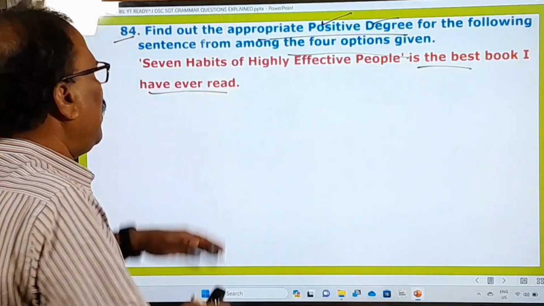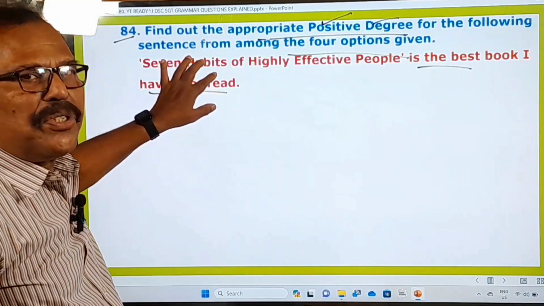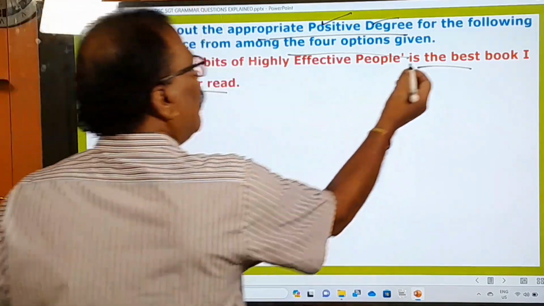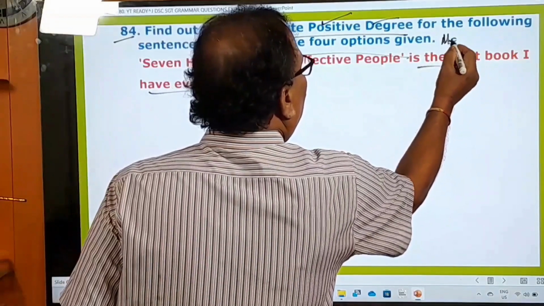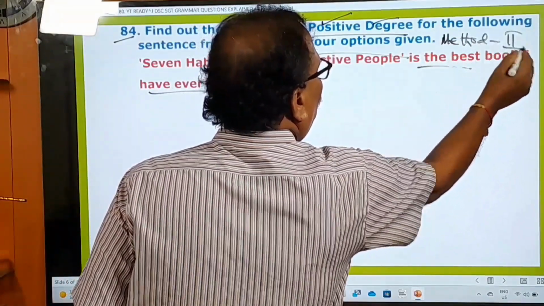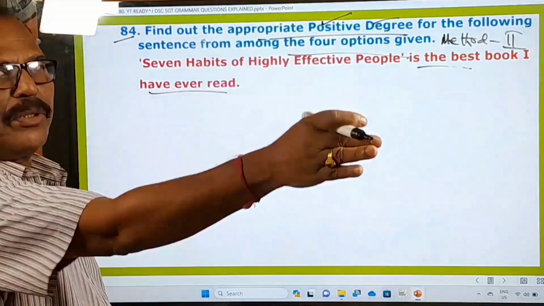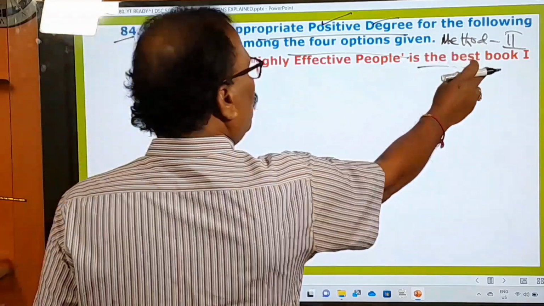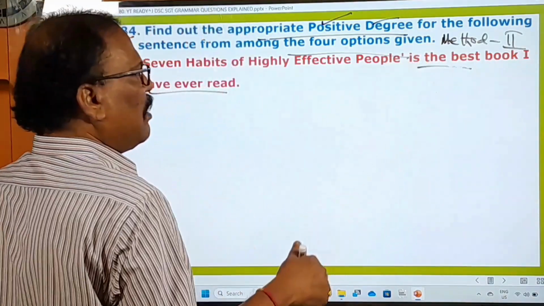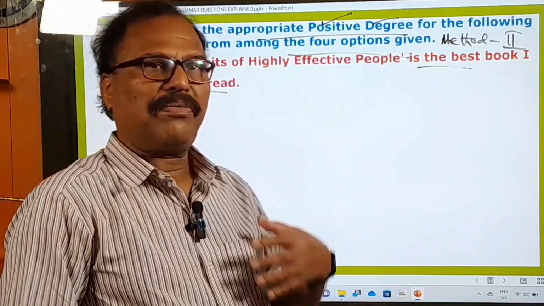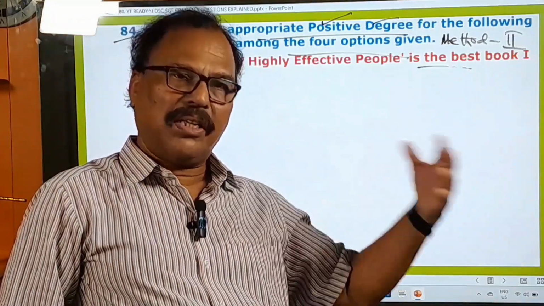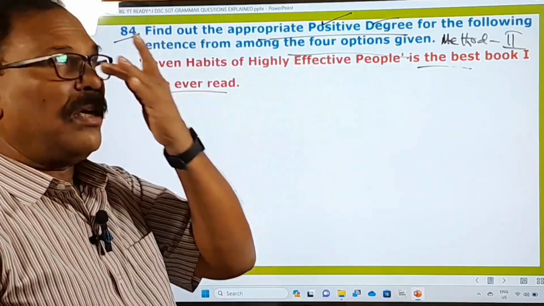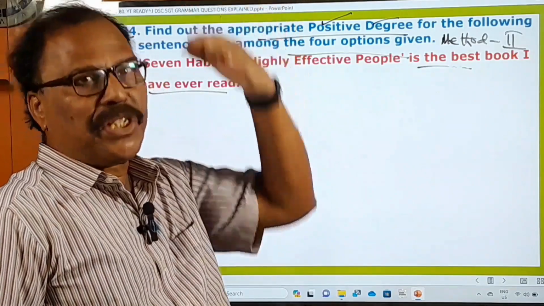So here the examiner is trying to confuse you only by giving a lengthy sentence. Actually this is the best book I have ever read. This is only a method. What is that? Method 1, method 2, method 3. There are 3 methods under degrees of comparison. So this belongs to method 2, superlative degree, best. Now we have to change it. Method 2 means what is that? In the comparative, after than, any other or all other is used. Okay, and in the positive degree, no other. The sentence begins with no other. Immediately you must remember its main features.